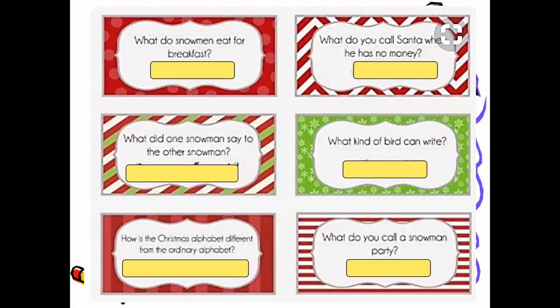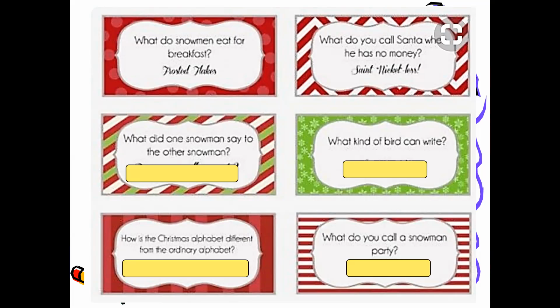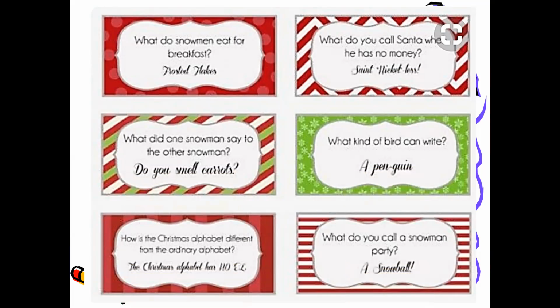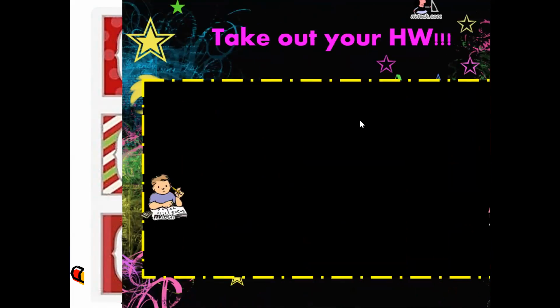What do snowmen eat for breakfast, courtesy of my little boys? Frosted Flakes. What do you call it when a Santa has no money? St. Nicholas. What did one snowman say to the other snowman? Do you smell carrots? That's my favorite. And what kind of bird can write? A penguin. How is the Christmas alphabet different from the ordinary alphabet? The Christmas alphabet has... I honestly cannot even read that, so I don't know. What do you call a snowman party? A snowball. Duh.